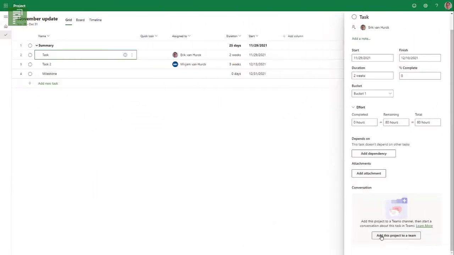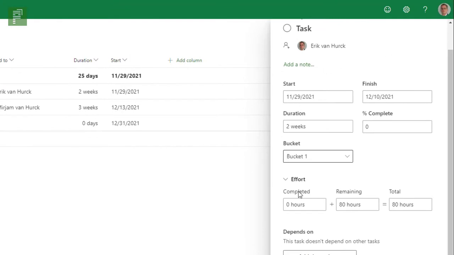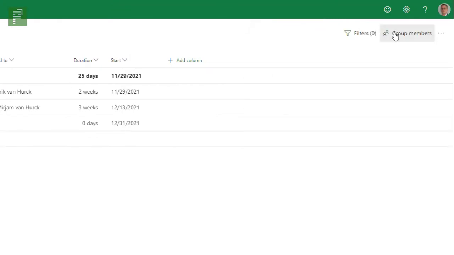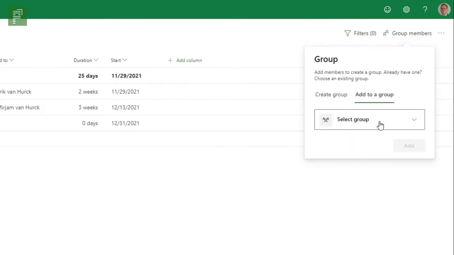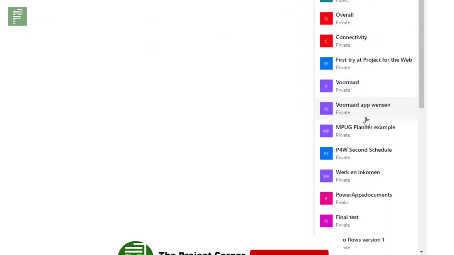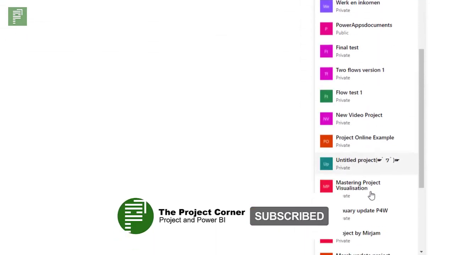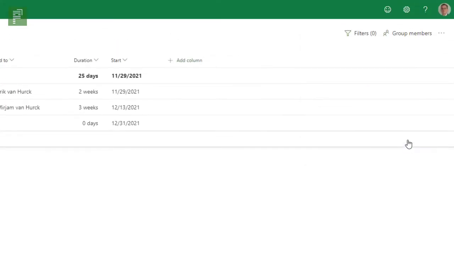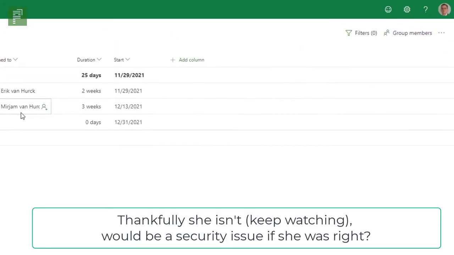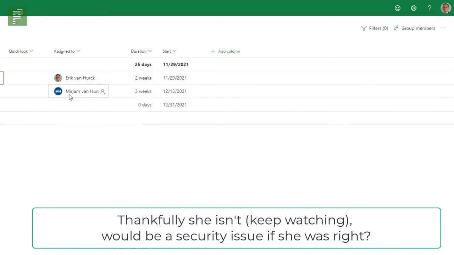schedule. So linking through this button doesn't quite work as intended because we don't have a group yet for my November update. I added Miriam, but I didn't add her to a group. So we don't have a group yet. And what I can do now is I can create a group or add to a group, and I'm going to add it to a group. Specifically, I'm going to add it to the group that I already have in Microsoft Teams, and that is the November update P4W. I can click on add, and Miriam will probably be added to that group immediately as well.